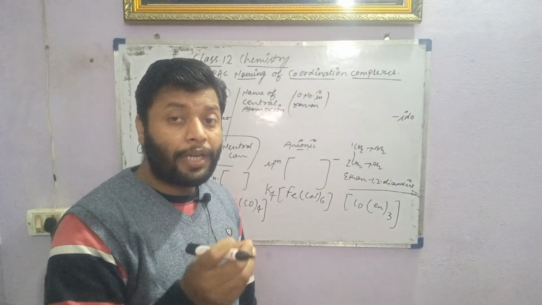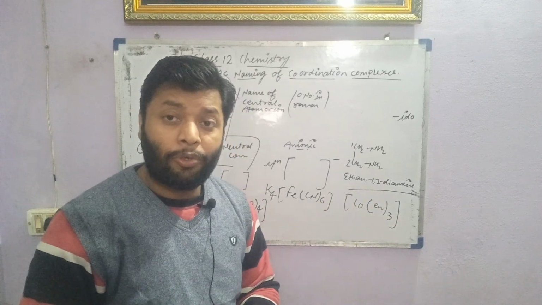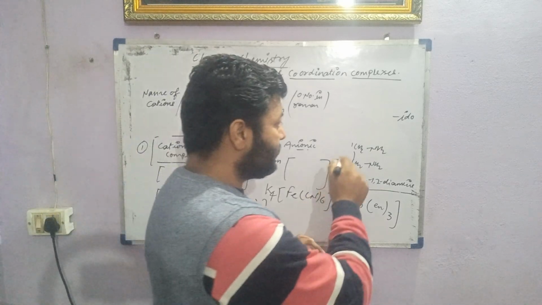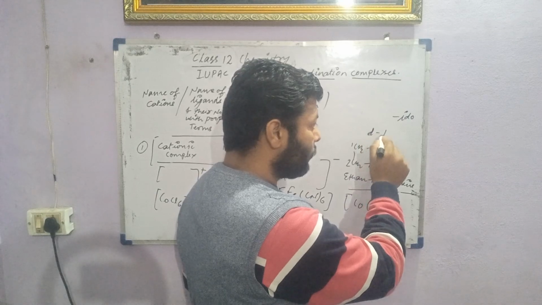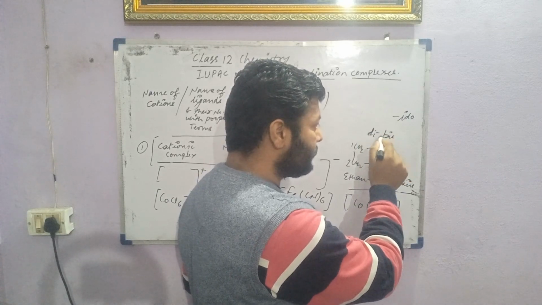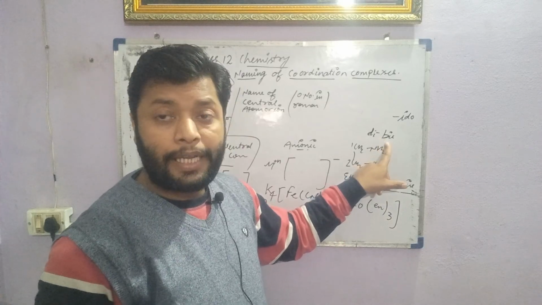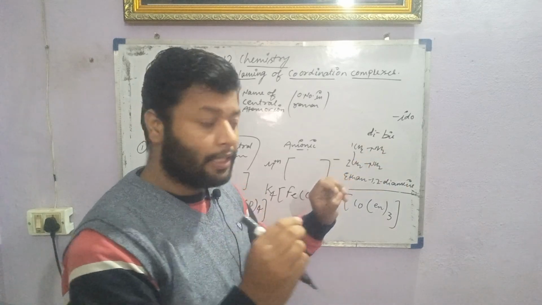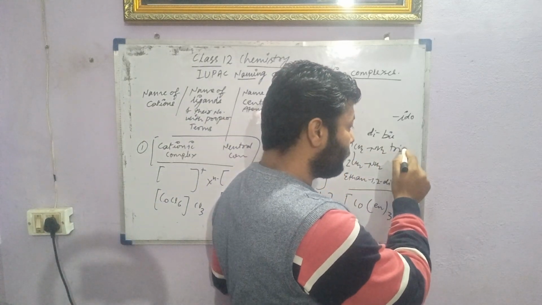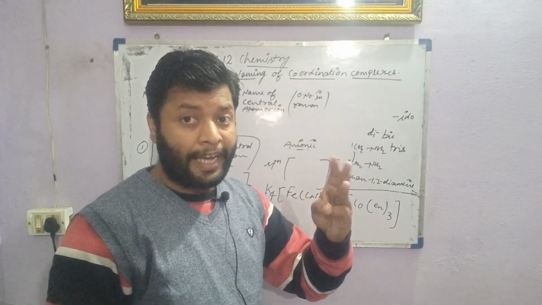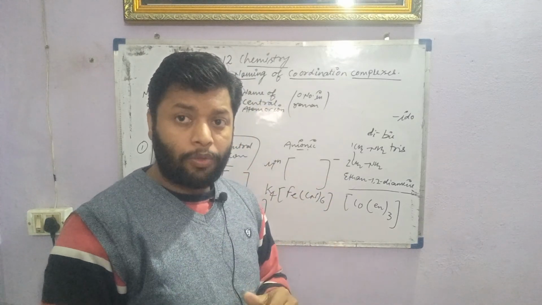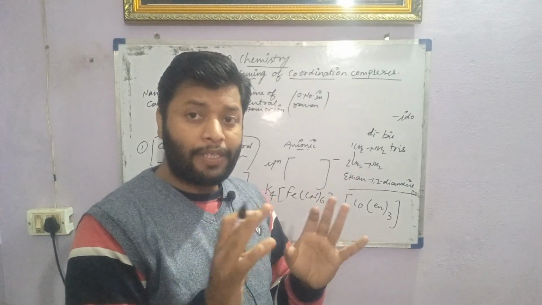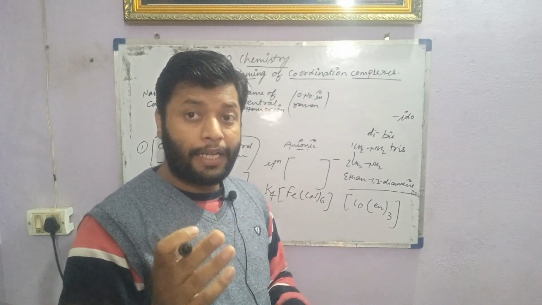So what term do we have to use instead of mono, di, tri? For that we use bis, tris. Instead of di we use bis, indicating the given ligand is repeated 2 times. Tris is for repeating 3 times, and if it is repeated 4 times, it is called tetrakis. Tetrakis, the spelling is T-E-T-R-A-K-I-S.